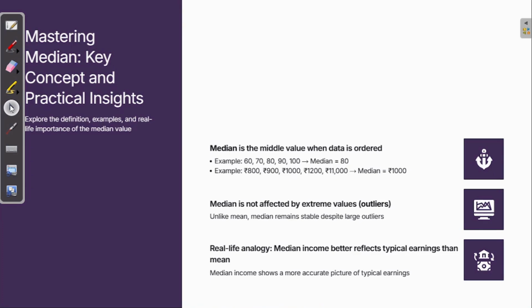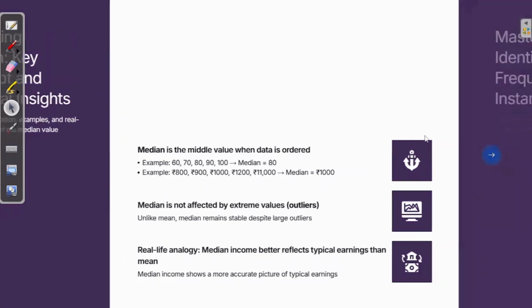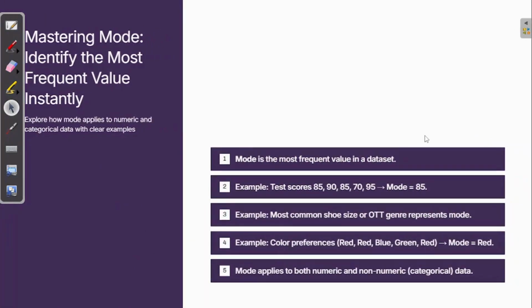So what we understand: when there is an outlier, median is the right thing. When the data is normally distributed, mean is the right thing. Okay, I hope you understand this concept, and let's move to the next slide. What is the third thing which we want to understand today? Mode. So mode is the most common value in your data set, one that occurs most frequently.